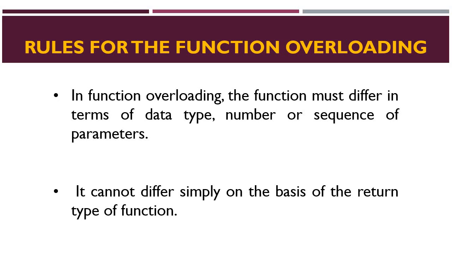Okay, the rules for function overloading. First, in function overloading, the functions must differ in terms of data type, sequence of parameters, and of course the count also, the total number of arguments. The second one, it cannot differ simply on the basis of return type. So it won't accept only a different return type. It has to consider arguments also.